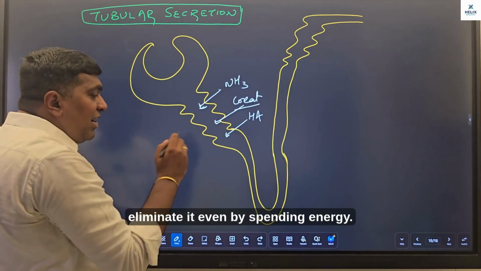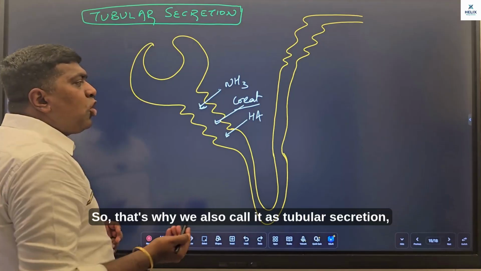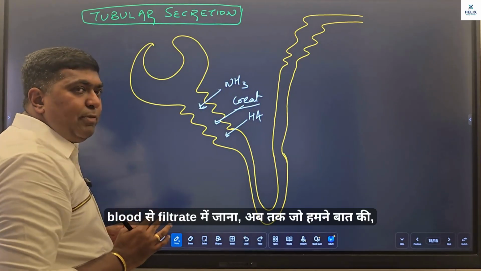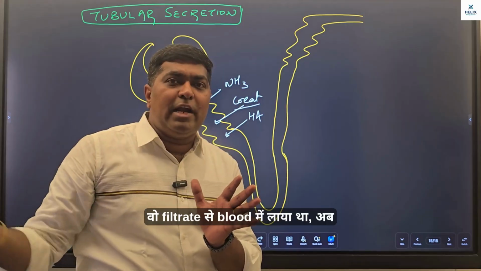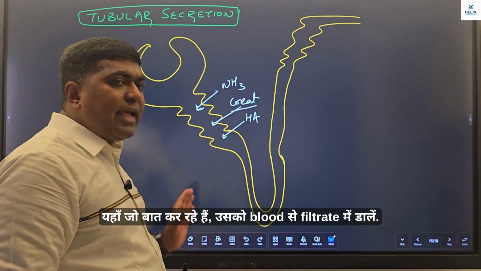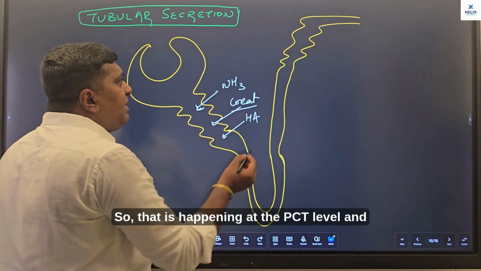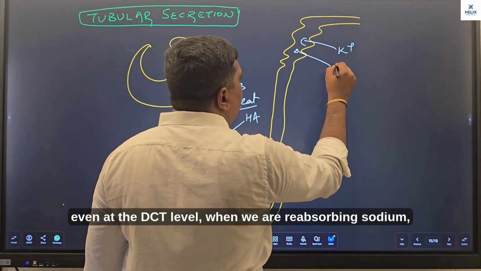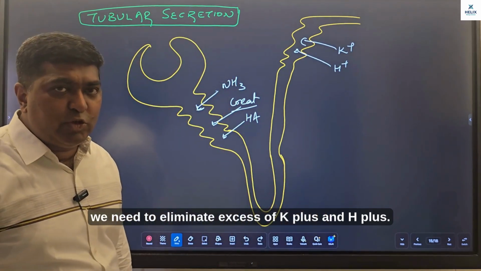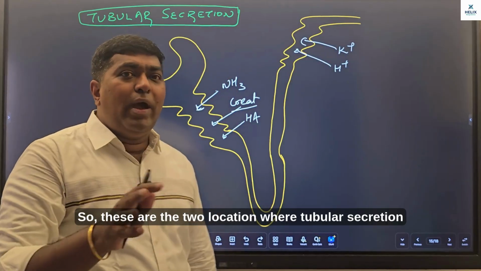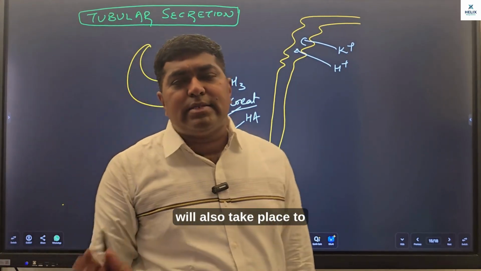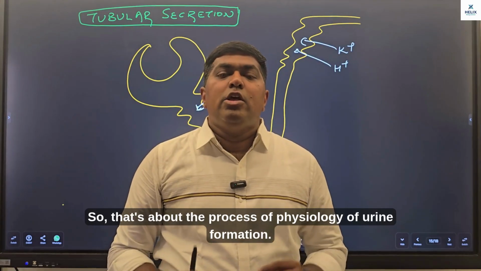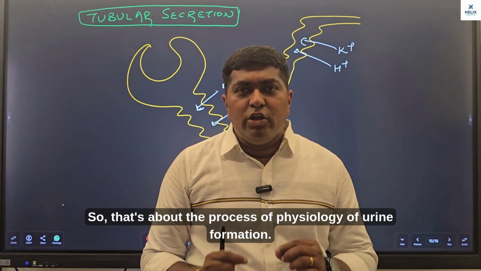We eliminate it even by spending energy. So that's why we also call it tubular secretion. ब्लड से फिल्ट्रेट में जाना. अब तक जो हमने बात की वो फिल्ट्रेट से ब्लड में लाया था, अब यहां जो बात कर रहे हैं उसको ब्लड से फिल्ट्रेट में डालना. So that is happening at the PCT level, and even at the DCT level, when we are reabsorbing sodium, we need to eliminate excess of K+ and H+. So these are the two locations where tubular secretion will also take place to maintain the pH and ionic balance of our body fluids. So that's about the process of physiology of urine formation.